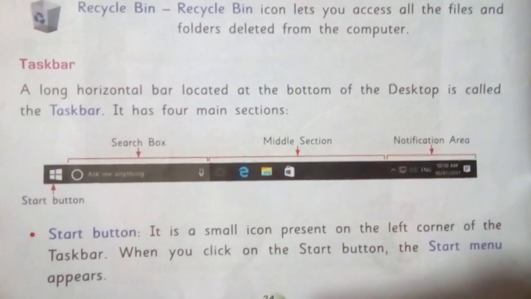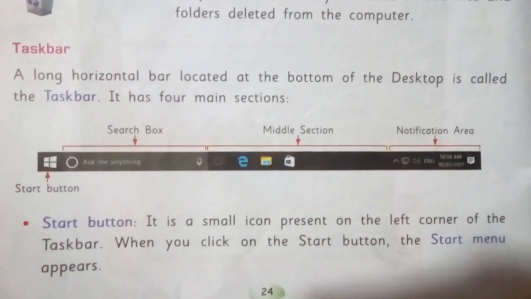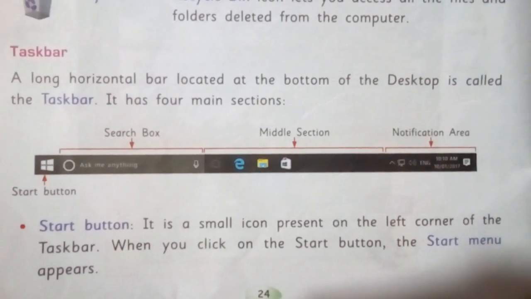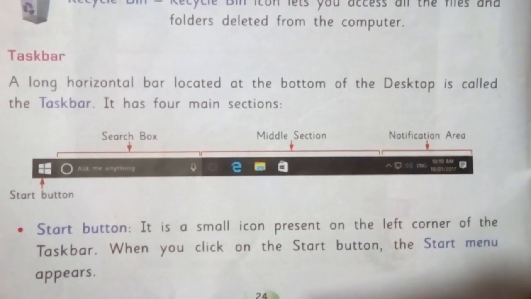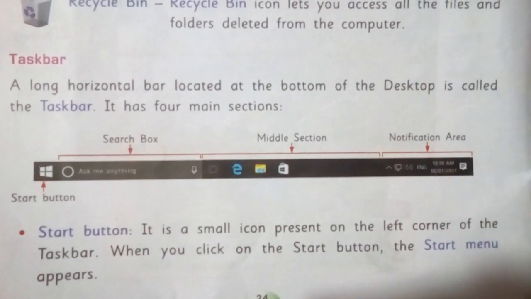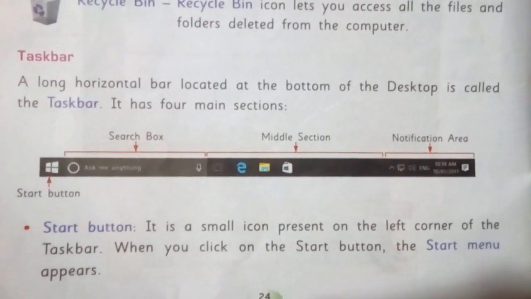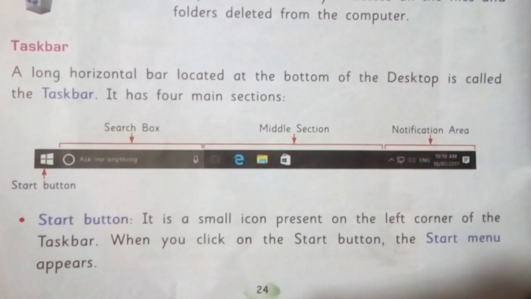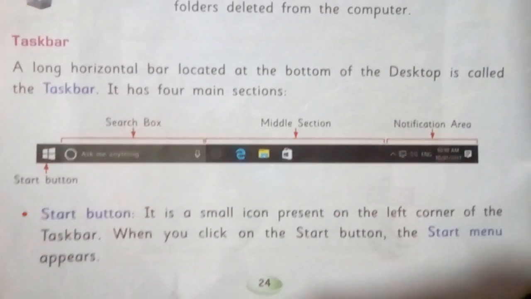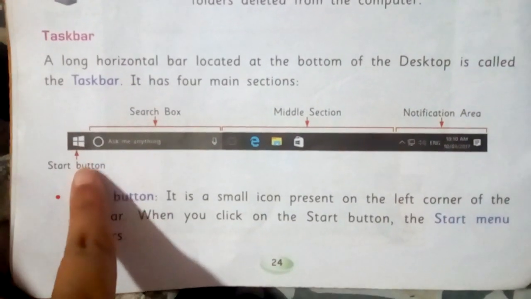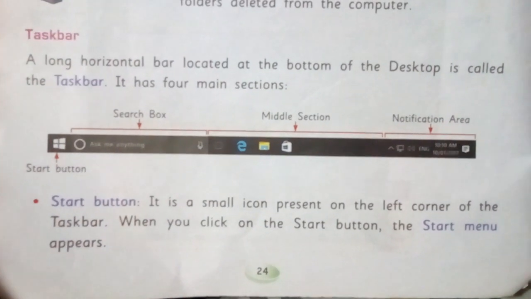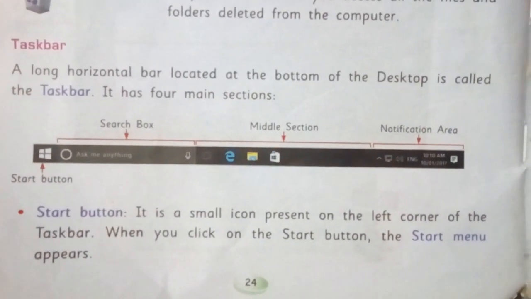Next is taskbar. A long horizontal bar located at the bottom of the desktop is called taskbar. It has four main sections: start button, search box, middle section, notification area. Start button. It is a small icon present on the left corner of the taskbar. When you click on the start button, the start menu appears.